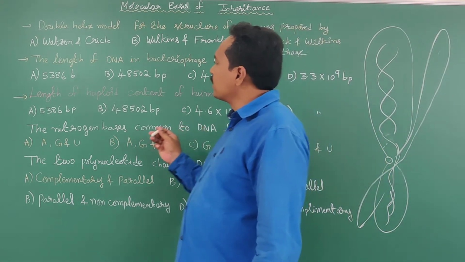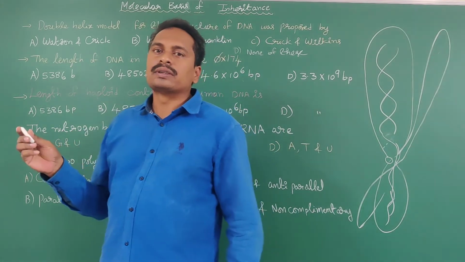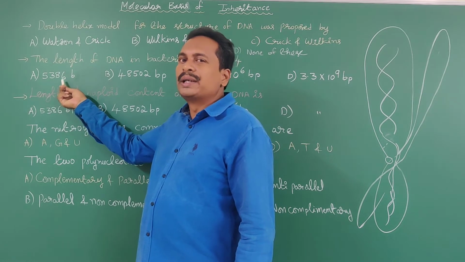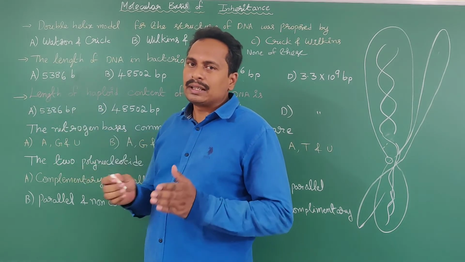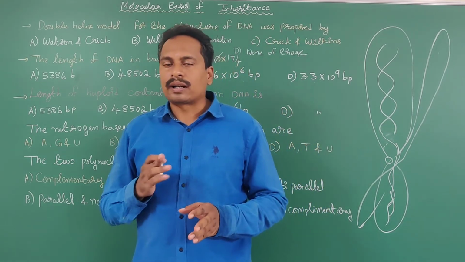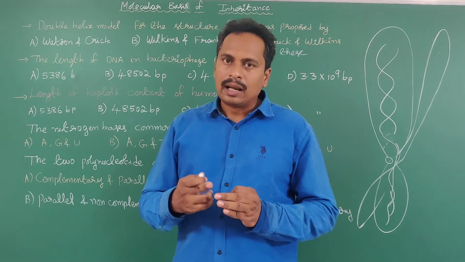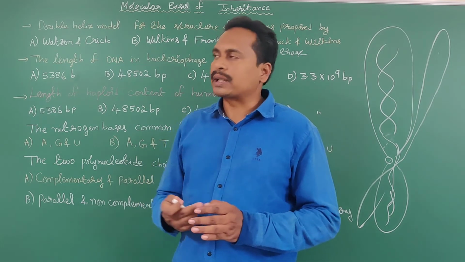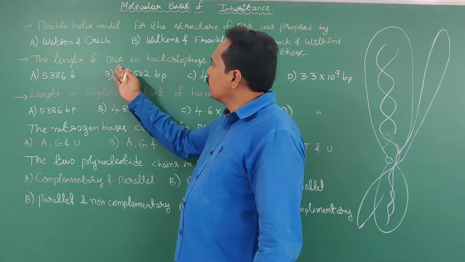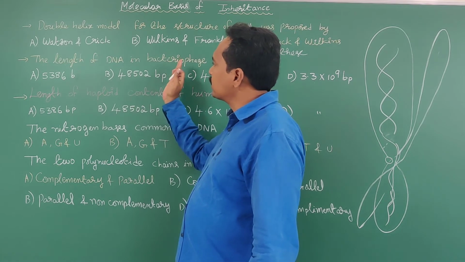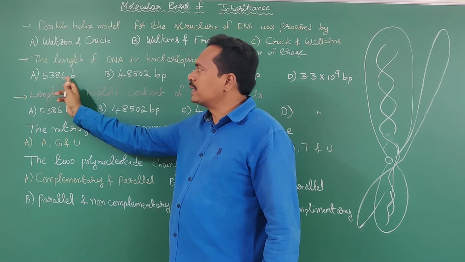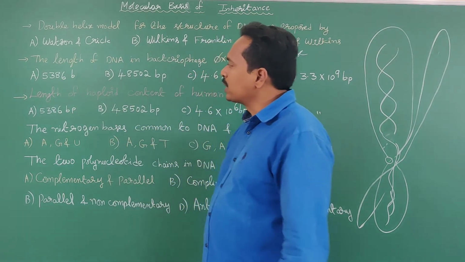So bacteriophage ΦX174 consists of 5386 bases or nucleotides. Each nitrogen base is connected with a sugar and a phosphate. The combination of nitrogen base, sugar and phosphate is known as a nucleotide. So how many nucleotides or bases are present in bacteriophage ΦX174 DNA? It consists of 5386 bases. Okay, what about the next question?